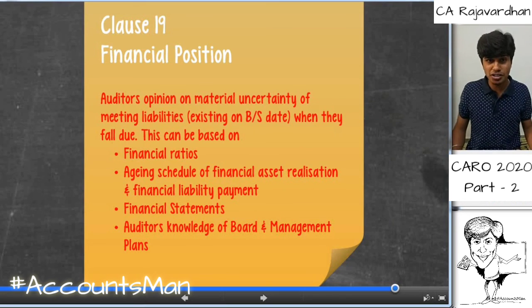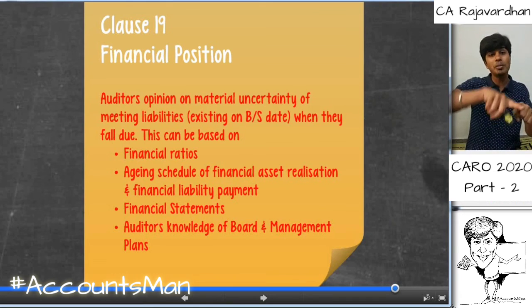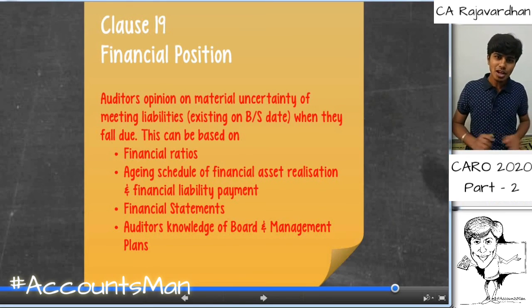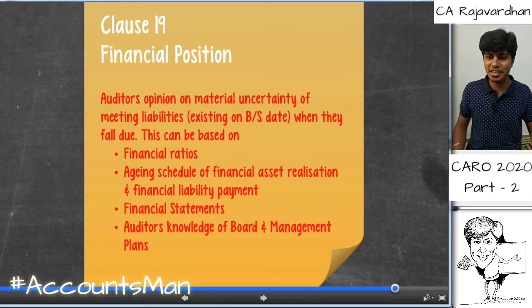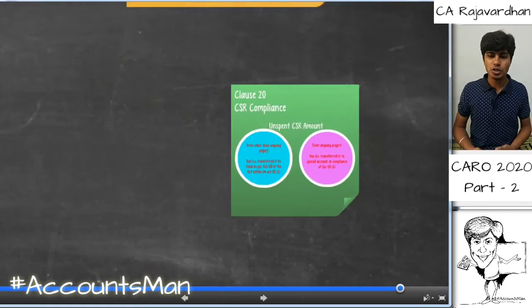When we talk about the aging schedule, we're talking about the financial assets realizing the money to pay the financial liabilities. Not the aging schedule of fixed assets, not of inventory and everything. This is regarding the financial assets and financial liabilities. DHFL is an amazing case to understand this. After the outbreak of the DHFL case, this particular clause would have been added in CARO. That's my belief.